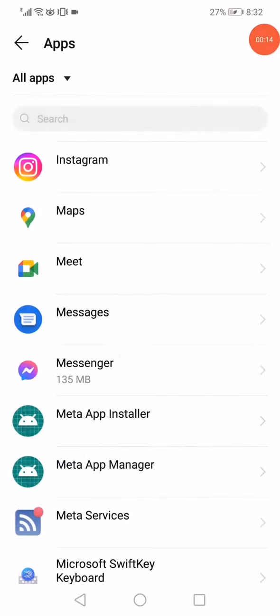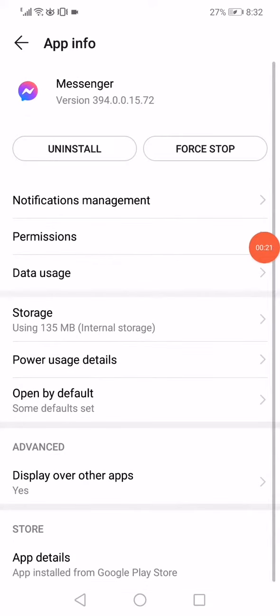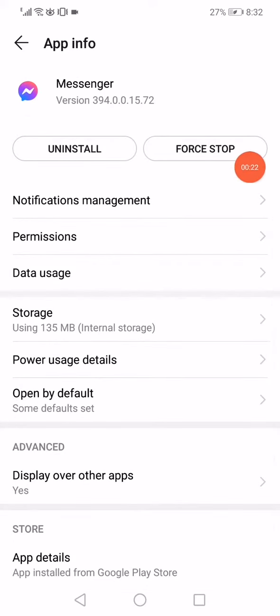When you open the apps manager on this page, you will find all the apps that you have on your phone. Click on Messenger and after that, click on force stop. When you click on force stop, the app is gonna be stopped.